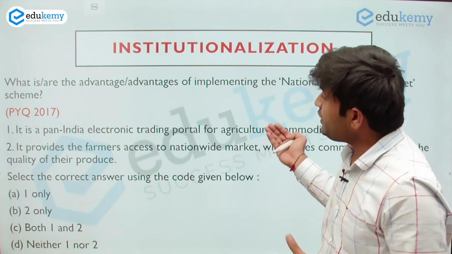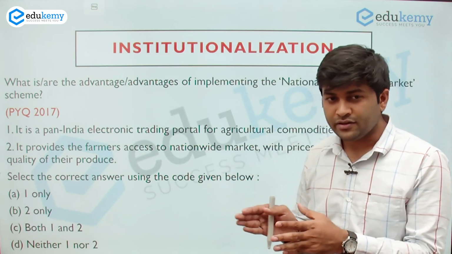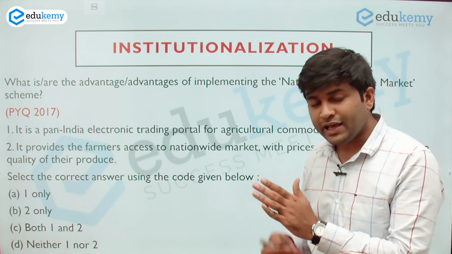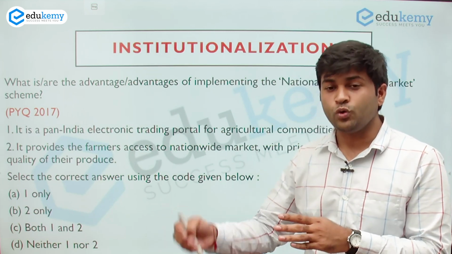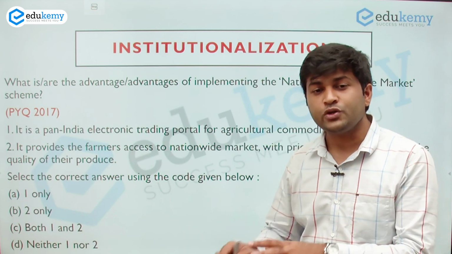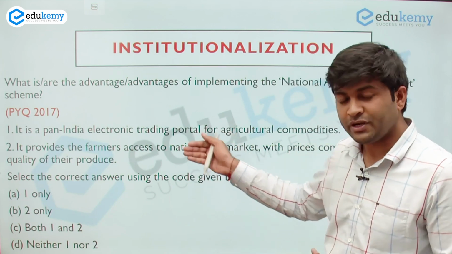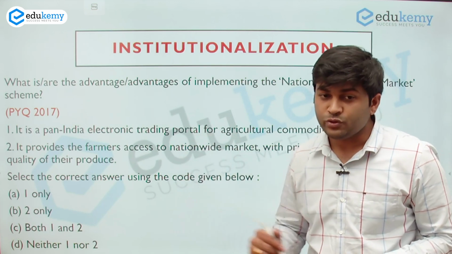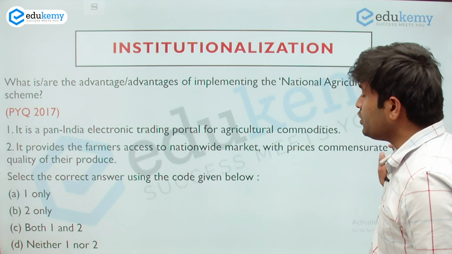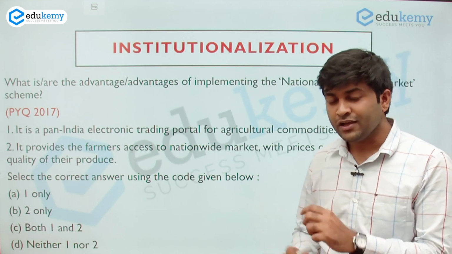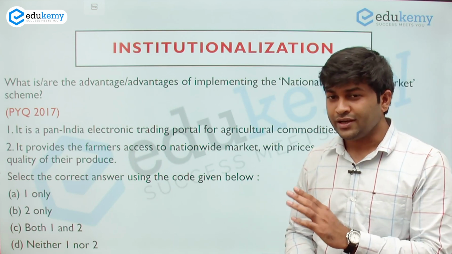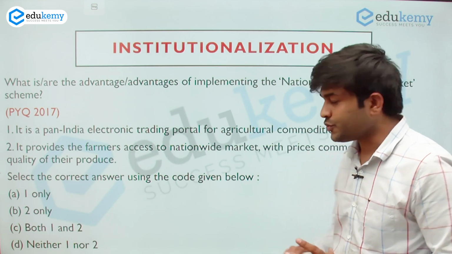So we have found our domain, and we have already found out that the scope will be beneficial to its stakeholders. So if we consider this, both the statements here would be correct. So the answer would be both 1 and 2. So you can use this kind of hack when certain institution related questions are asked to you.